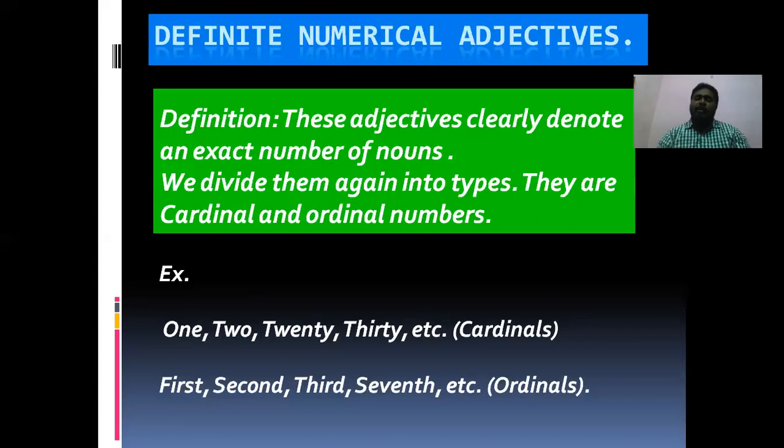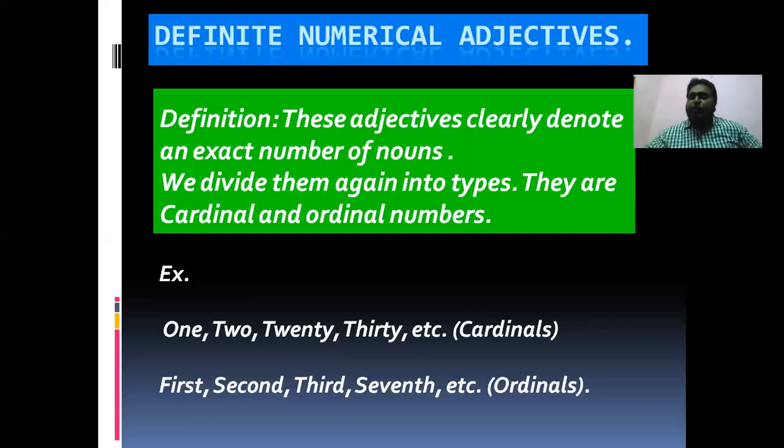So like that here we divide definite numerical adjectives into 2 types. They are cardinal numbers and ordinal numbers. So definite numerical adjective itself is one of the numerical adjectives. We have three numerical adjectives, no? What are the three numerical adjectives? Definite numerical adjective, indefinite numerical adjective, and distributive numerical adjectives. Among the three, the first one is definite numerical adjectives.